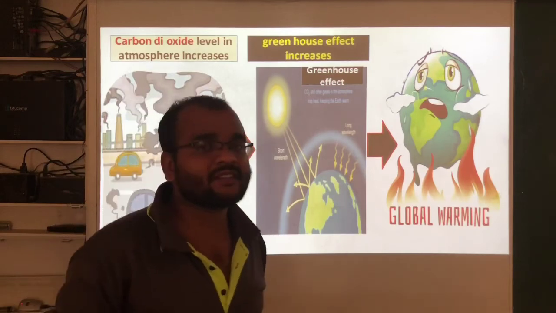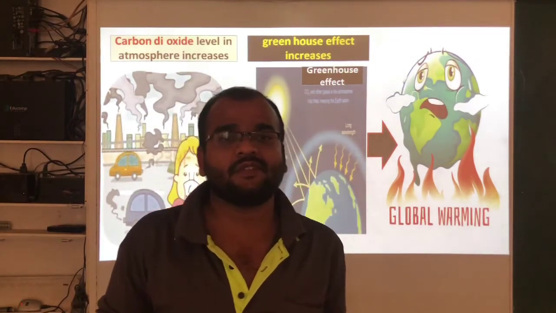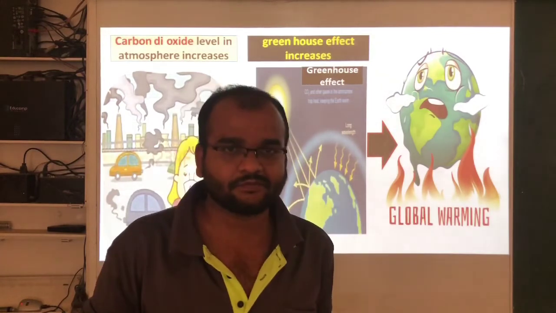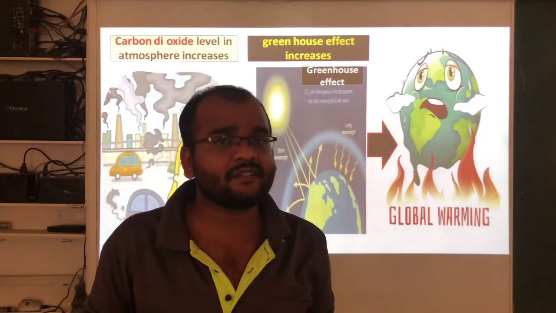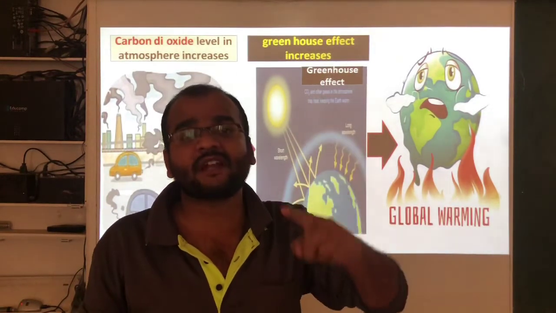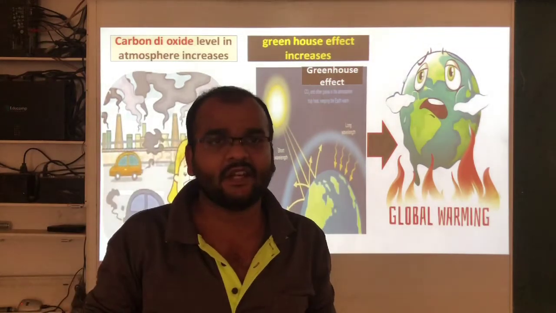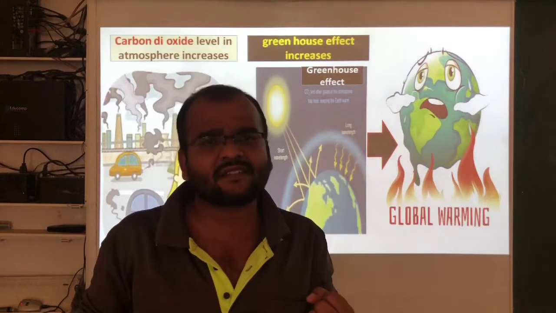Do you know the effects of global warming? What problems are raised due to global warming? If the temperature increases, then what happens? The snow or ice present in the polar regions will melt. If the ice or snow melts, then what happens?